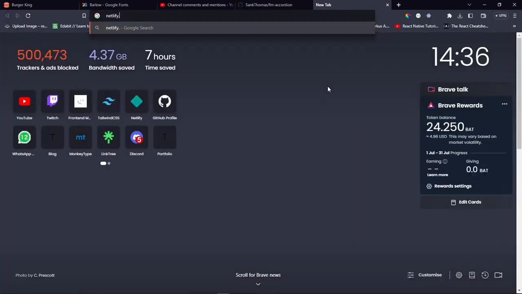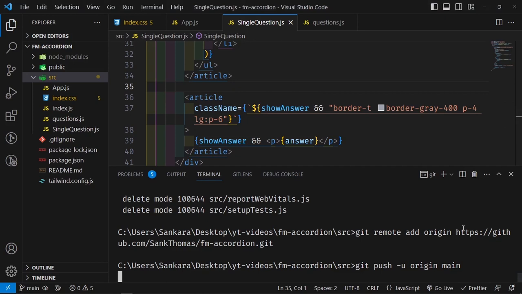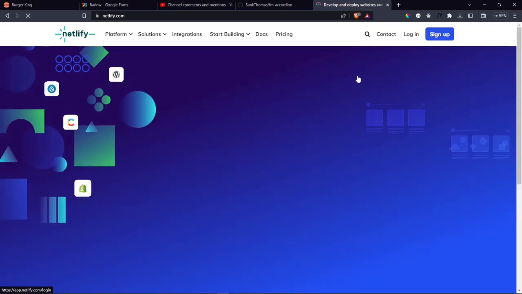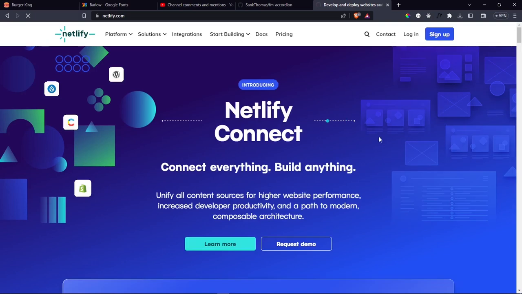And then let me log into Netlify so that you can deploy this once it pushes. Okay, my computer is hung. Okay, Netlify redesigned their website, looking nice.